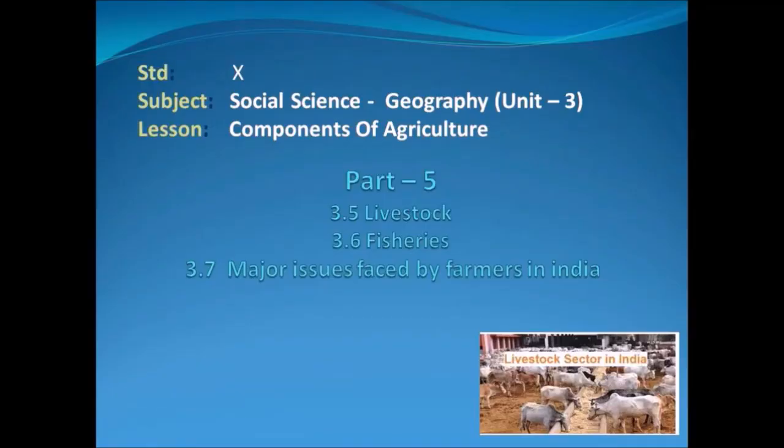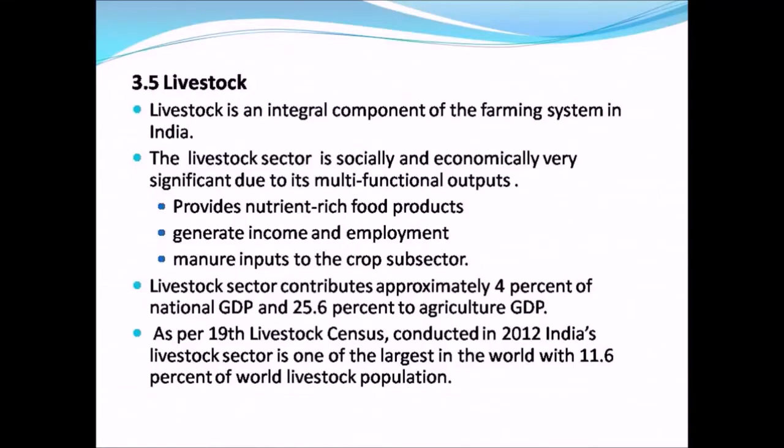Agriculture not only means cultivation of crops but also raising of domesticated animals. So under agriculture, next we will see about livestock and fisheries. Livestock. Livestock is commonly defined as domesticated animals raised in agriculture setting. Livestock is an important component of the farming system in India.